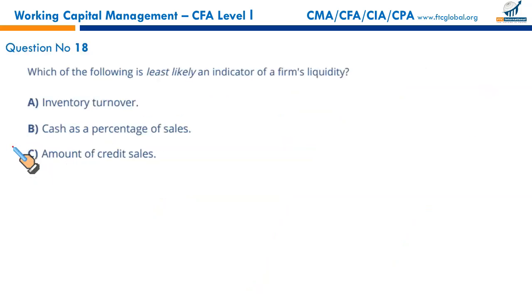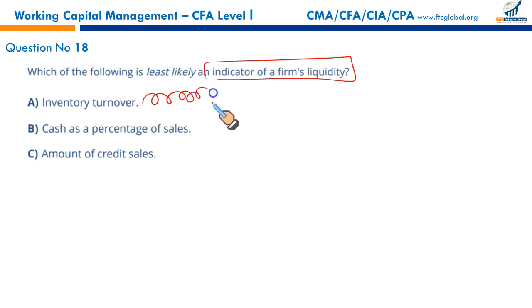Next, which of the following is least likely an indicator of a firm's liquidity? A. Inventory turnover. How many days do you take to sell your inventory, or how many times in one year do you replenish your inventory? It's a measure of liquidity. The more times you sell your inventory, the more cash you will have. It is a measure of liquidity.